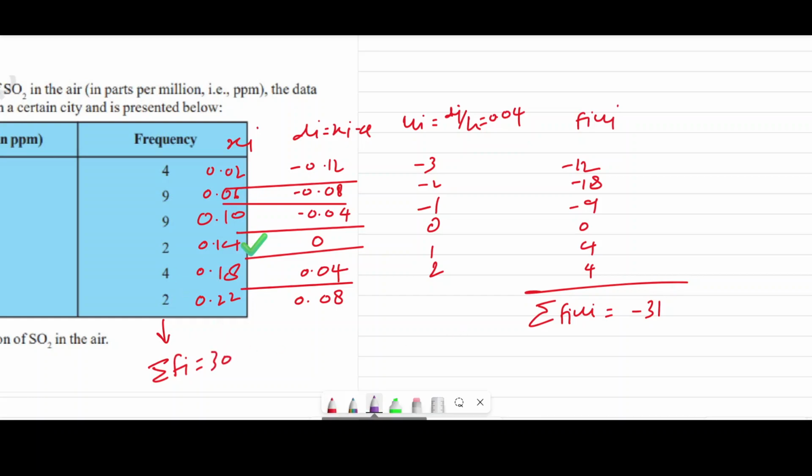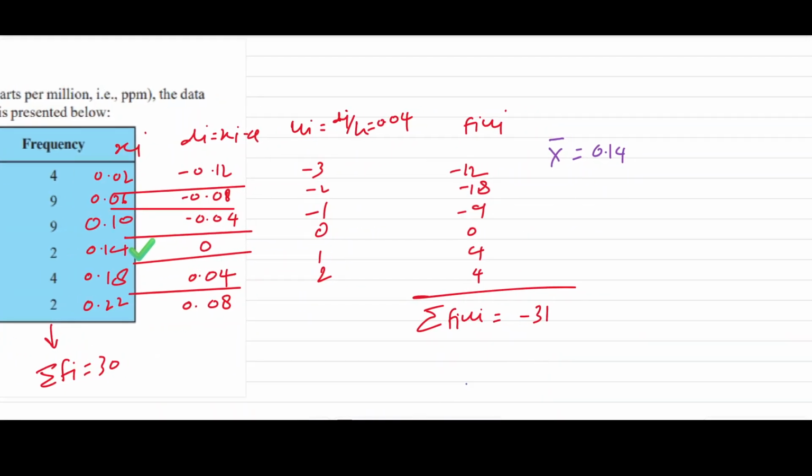Now what will be the value of x bar? X bar, what have we added? We have added a, which is 0.14. First we should write 0.14, then we should write sigma fi ui upon sigma fi, that is minus 31 by 30, and what we have multiplied, we should multiply by h, 0.04, and solve this.